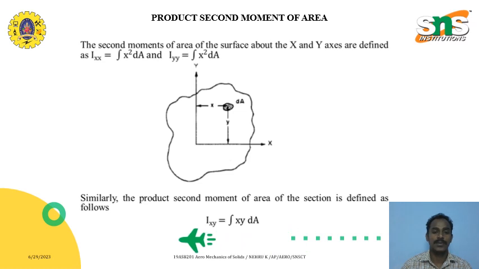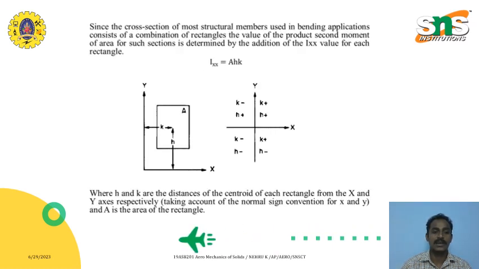So the product moment of area, or second moment of area, we will call Ixx, Iyy. From the parallel axis and perpendicular axis theorem, the second moment of area of the surface about x and y is defined as Ixx equal to integral of y squared dA, and Iyy will be integral of x squared dA. Similarly, the product moment of inertia of the section will be Ixy equal to integral of xy dA. Since the cross section of most structural members used in bending applications consists of a combination of rectangles, the value of the product moment of area for such a section is determined by the addition of the Ixy values for the rectangular sections.